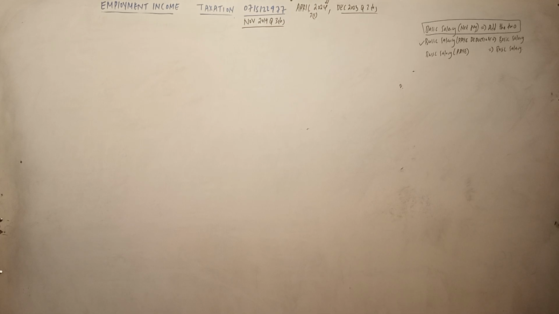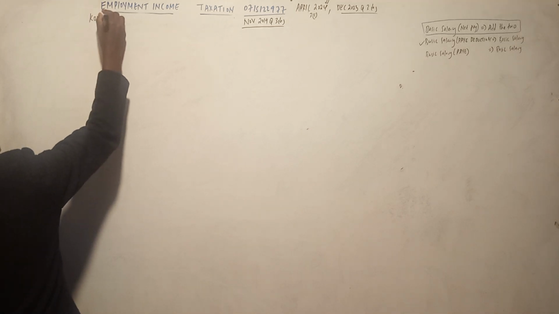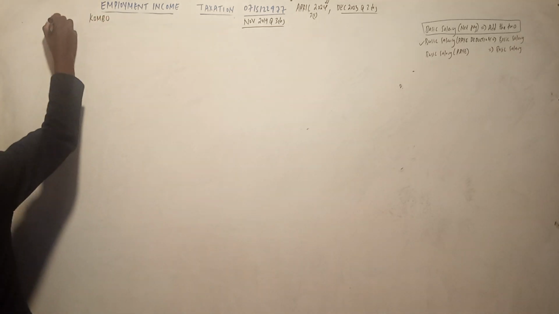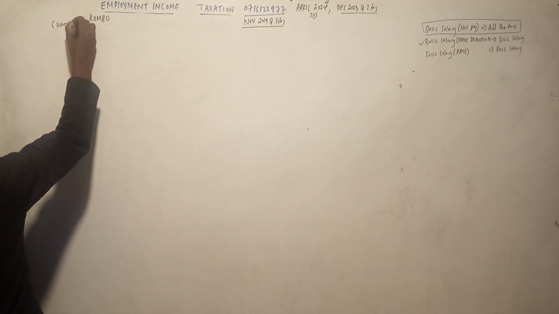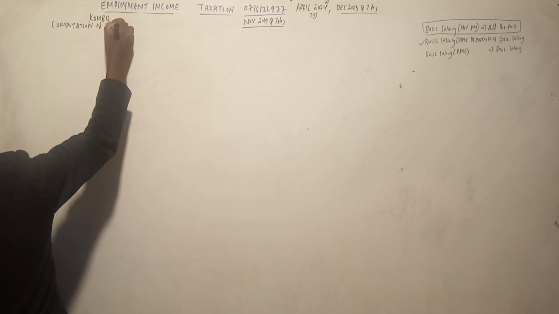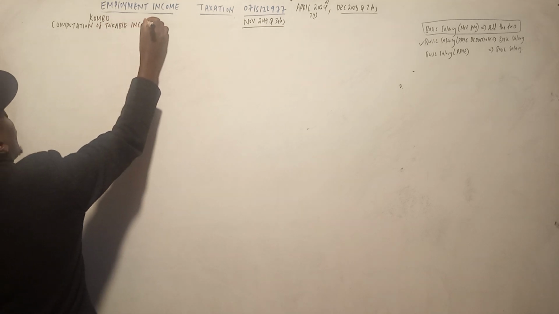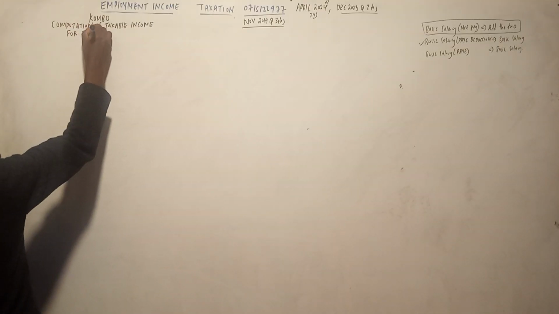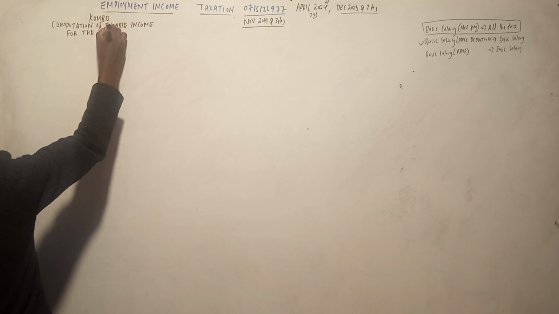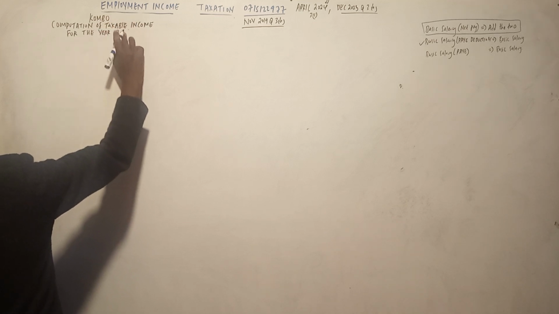So we say Kombo, computation of taxable income for the year 2019.